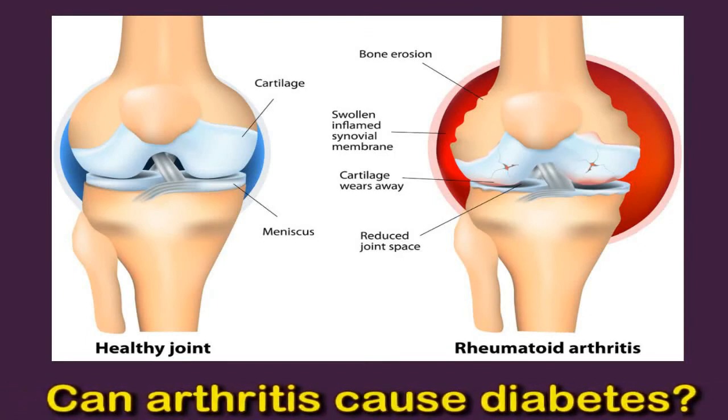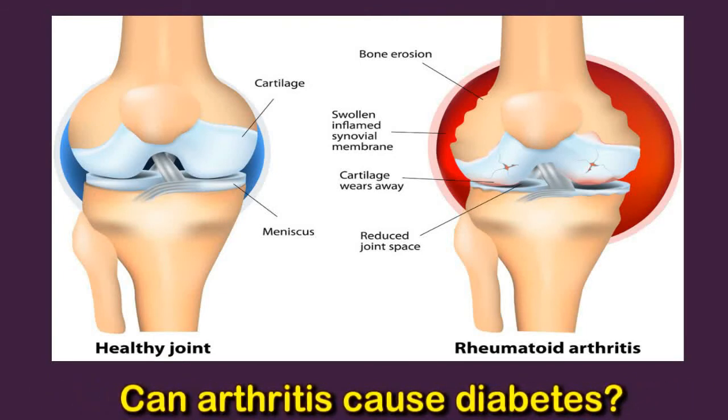In a 2020 review, researchers noted that rheumatoid arthritis can negatively affect a person's insulin resistance, which can cause the body to develop more fat. They also reported that many people with rheumatoid arthritis who develop type 2 diabetes also have other risk factors, including